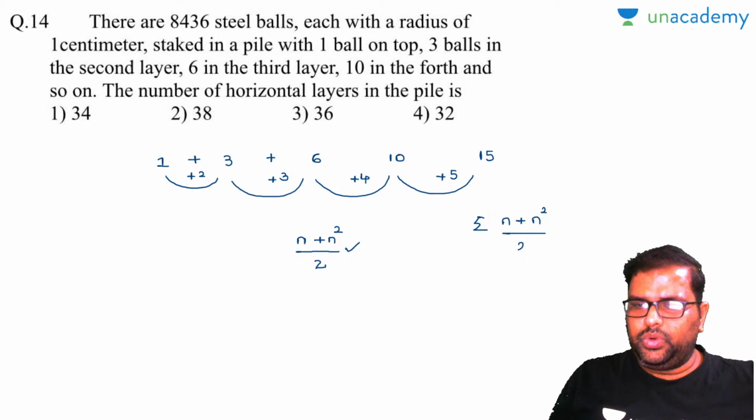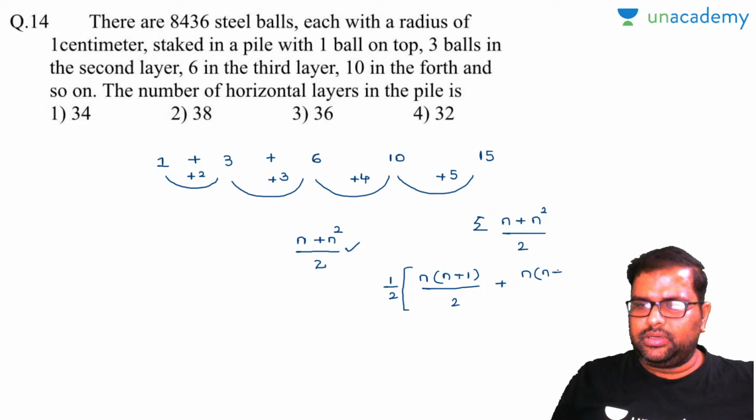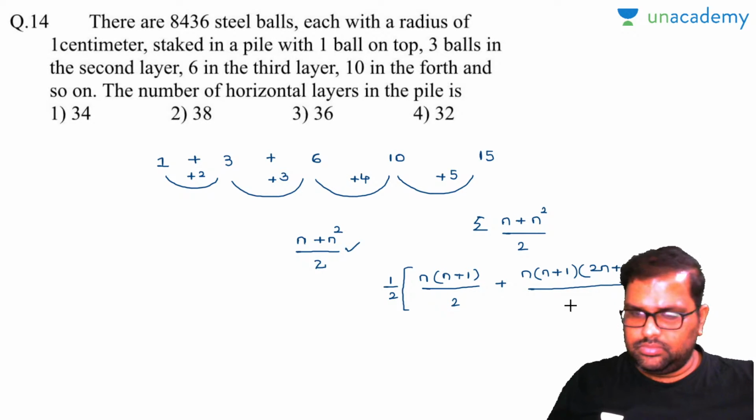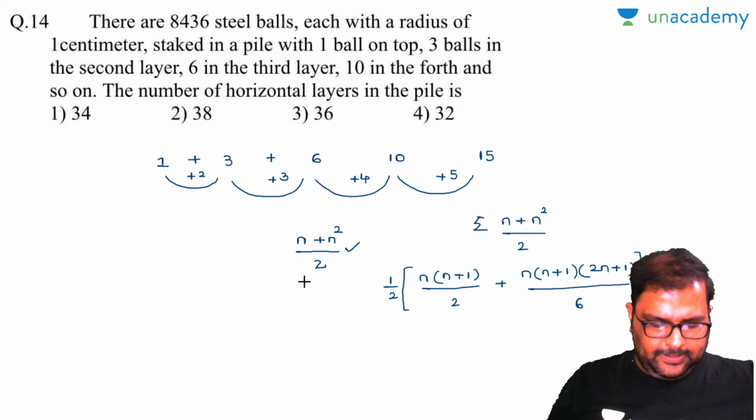So I will take 1 by 2 as common there. Sigma of n is nothing but n into n plus 1 by 2, plus sigma of n square is n into n plus 1 into 2n plus 1 divided by 6. Am I right or wrong? Please let me know.